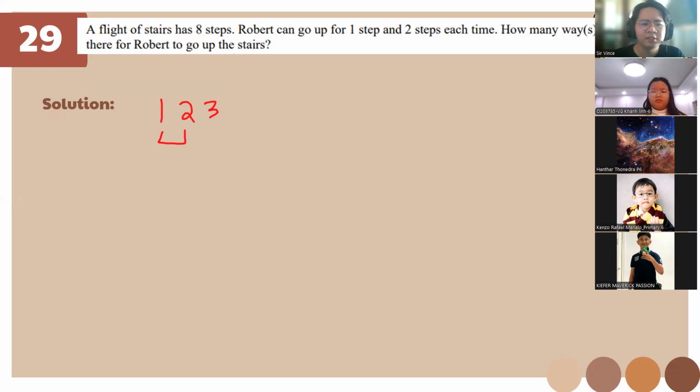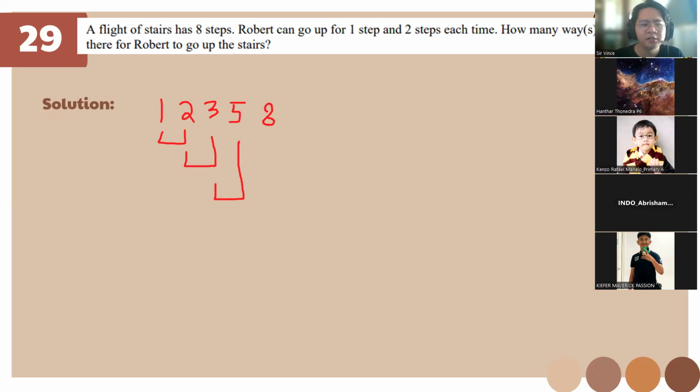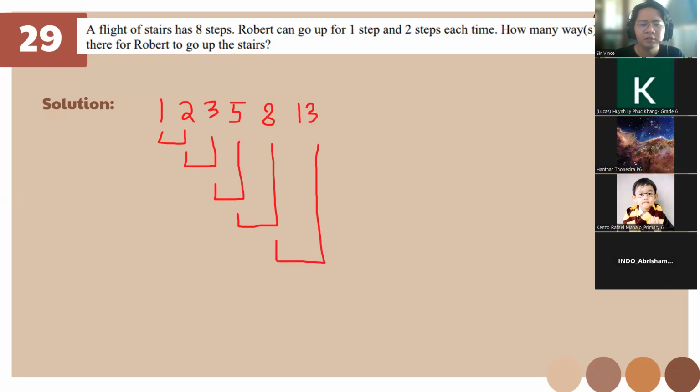Then 3 plus 2 is 5. Then 8. 5 and 8 is 13. 13 and 8 is 21. 21 and 13 is 34.